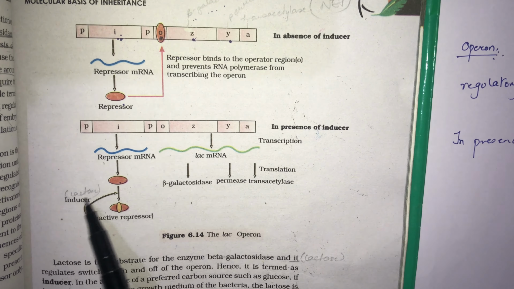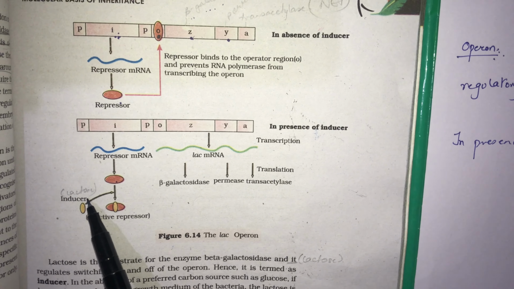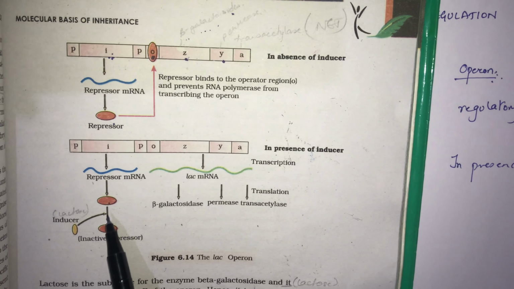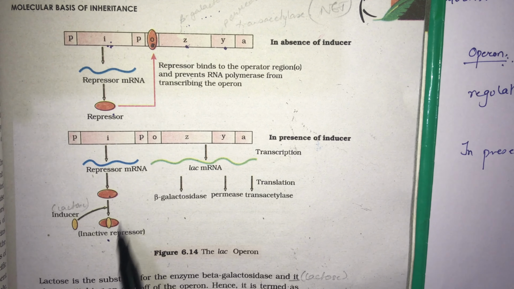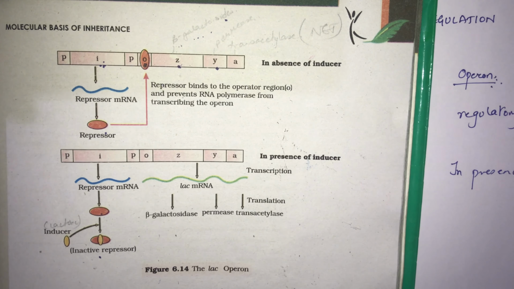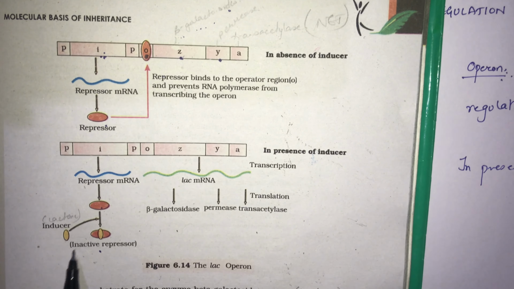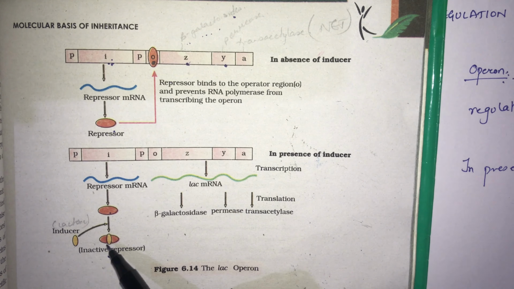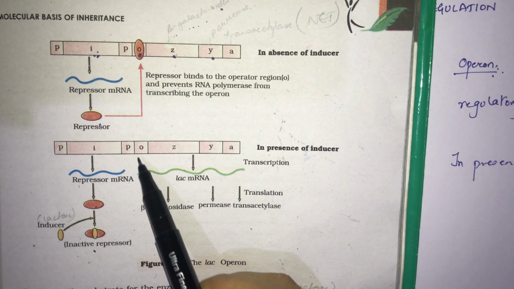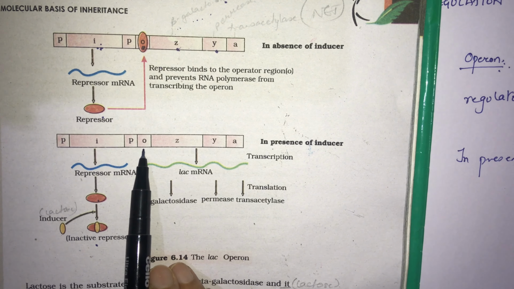When this lactose or allolactose, which are also called inducer, binds to this repressor molecule, then the repressor molecule gets inactivated. Here you can see inactive repressor. When this gets inactive, it cannot bind to this operator region.